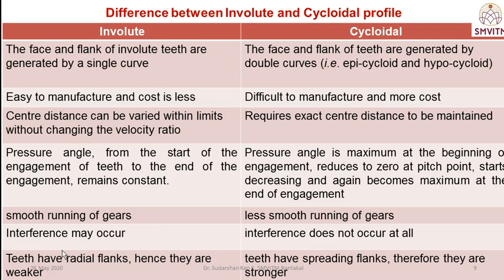For the involute, interference may occur. For the cycloidal, interference should not occur because the exact center distance is maintained. Therefore there is no interference at all in the cycloidal. Whereas involute teeth have a spreading flank and hence they are stronger, cycloidal teeth have a radial flank and hence they are weaker. These are some of the differences between the involute and the cycloidal properties.